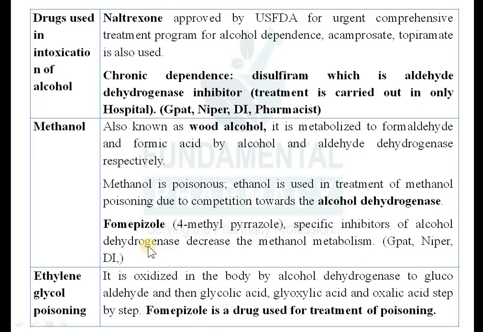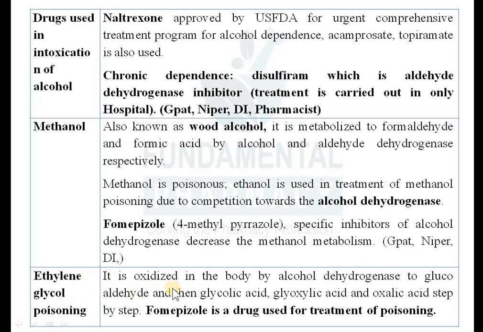Another is known as ethylene glycol. Another alcohol is known as ethylene glycol, okay. So it is also used in the various purposes. So it is an anti-freeze agent, okay. It is an anti-freeze agent, so it is also present in various utilities. So sometimes what happens, accidental consumption of ethylene glycol leads to poisoning, okay.